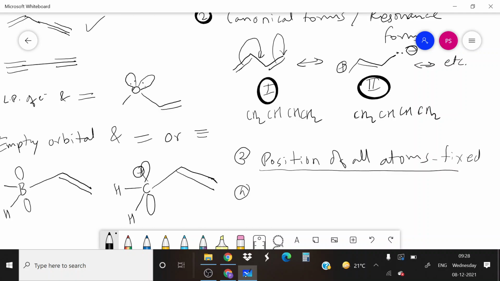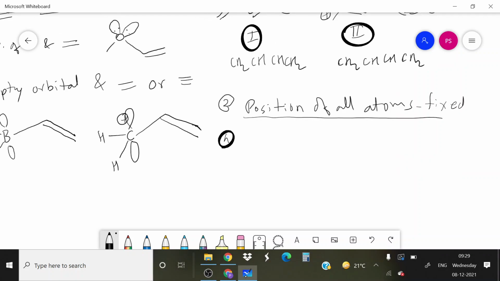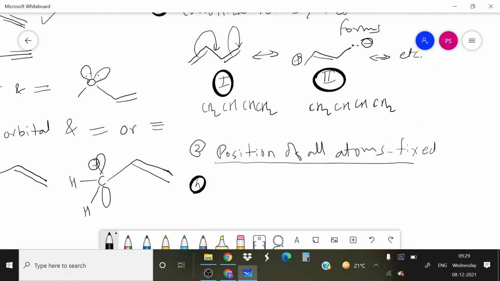Next rule: canonical forms are separated by a resonance arrow. Two-way arrow is called resonance arrow. This indicates that structure number 1 can be transformed into structure number 2, and structure number 2 can be transformed back to structure number 1. This is the meaning of this two-way arrow.